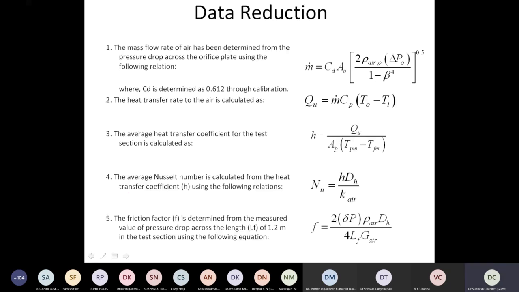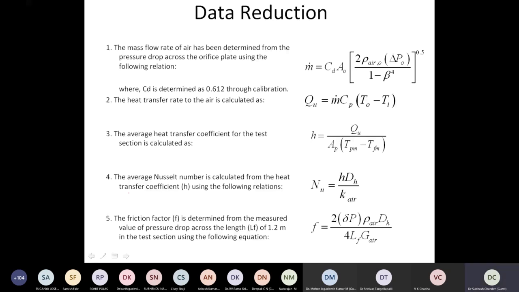Then we can calculate the heat transfer coefficient, Nusselt number, and the friction factor from the pressure drop. It is a very simple calculation for the Nusselt number and friction factor, because the friction factor basically depicts how much pressure drop is happening. The Nusselt number gives the value of how much heat transfer enhancement is happening. So I should have a higher Nusselt number and a lower friction factor. Only then can I say that this particular combination and layout of the wires is going to give me the best outcome.